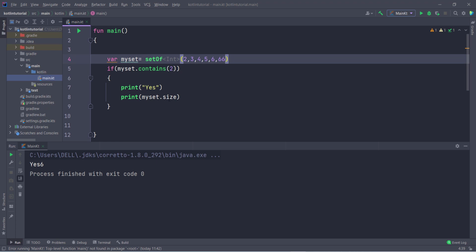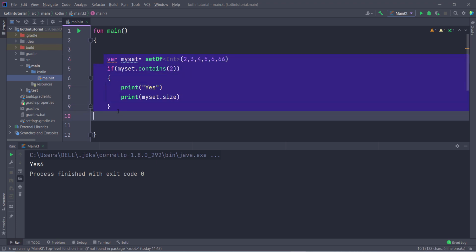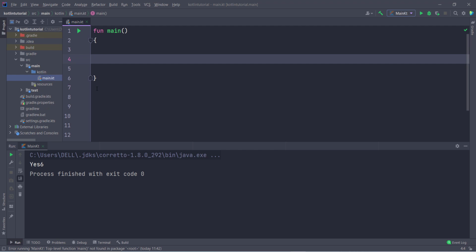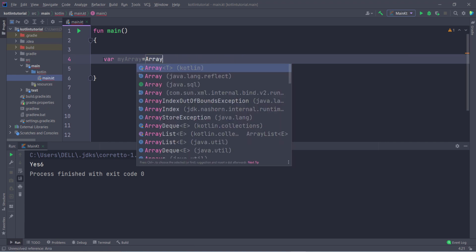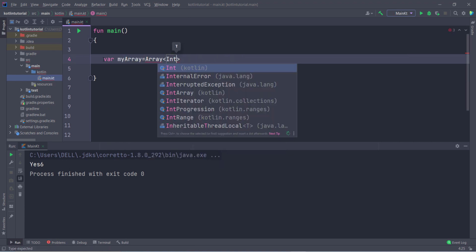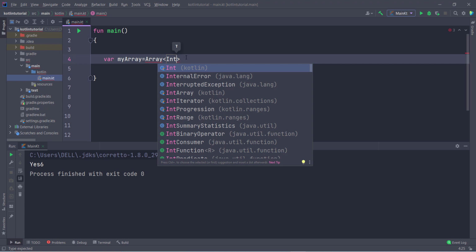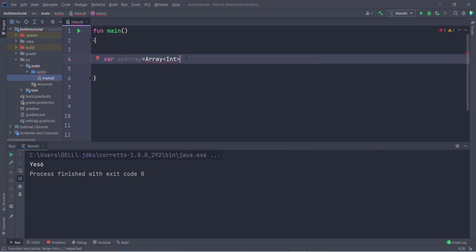So this is the collection of immutable type. Now let's see the array list and hash sets, these kinds of things in Kotlin. So for creating the array inside Kotlin, you have to type here var, and then you can give any variable name. I give the variable name my array, and inside this you have to type here Array. Inside this you have to give the type of the array, so integer, and then you can specify the size of the array, so what size you want.